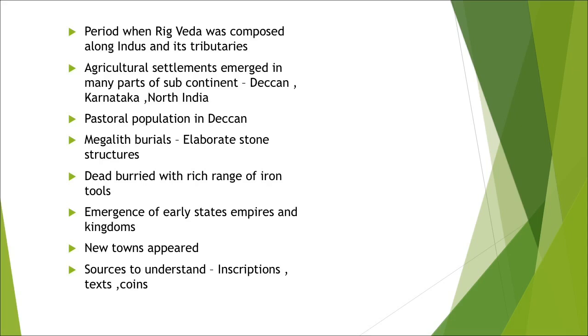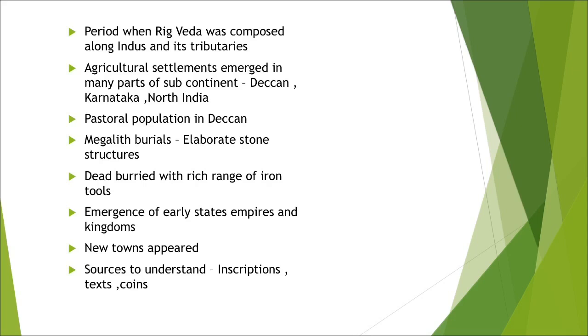Then emergence of early states, your empires and kingdoms. New cities and towns like Pataliputra, Takshashila, Ujjaini, Mathura appeared, and the sources to understand, as I told, are inscriptions, coins, and your various texts, Buddhist, Jaina texts, various foreign travelers like Megasthenes, who was the Greek ambassador in the period of Chandragupta Maurya.